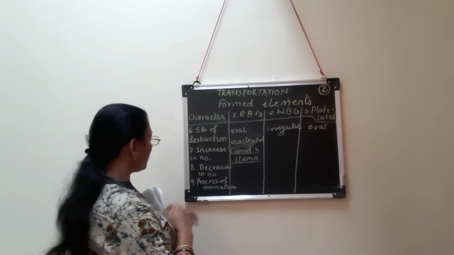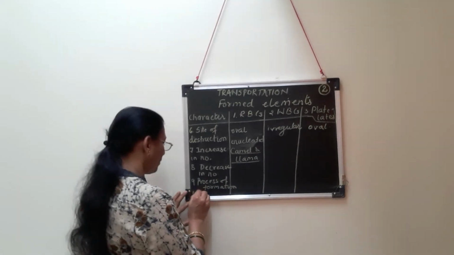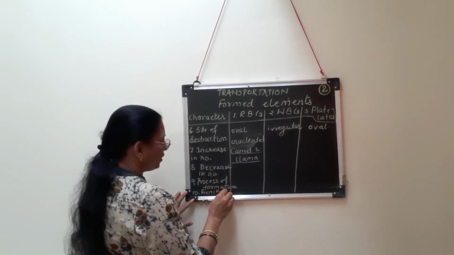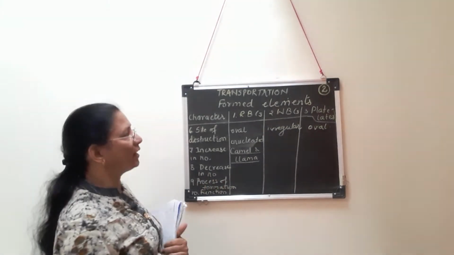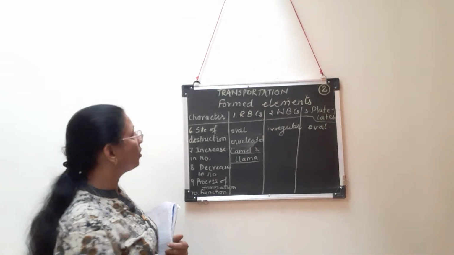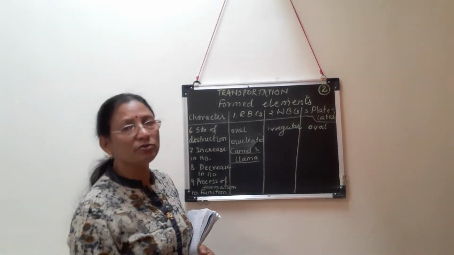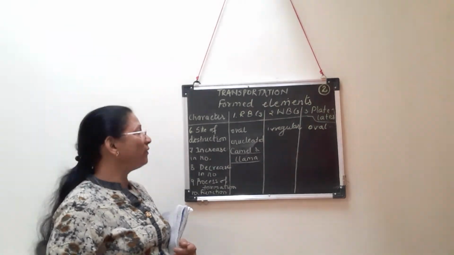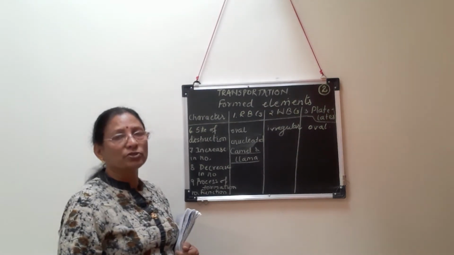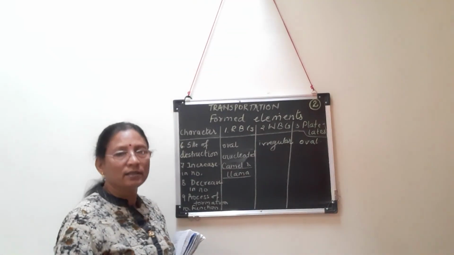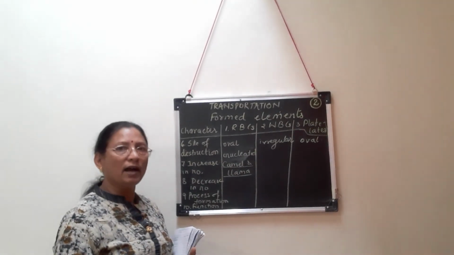And next to that, the last characteristic feature for comparison, we have to make it for function. So if you prepare this chart for the comparative account of RBCs, WBCs and platelets, a big data will be produced with you, and on that, different kinds of multiple choice questions, or MCQs, as well as answer in one sentence can be asked.